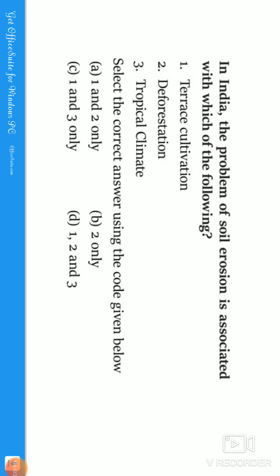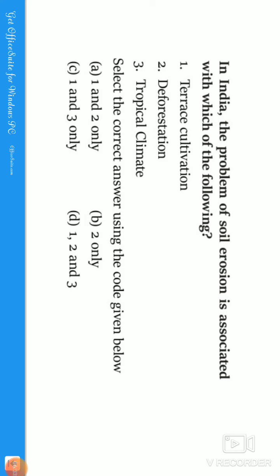Let us move to the third question, guys. In India, the problem of soil erosion is associated with which of the following? Guys, what do you mean by soil erosion? Soil erosion is nothing but the removal or the take away of the topmost soil. I repeat, the removal of the topmost soil is called soil erosion. So soil erosion takes place in different regions, guys.